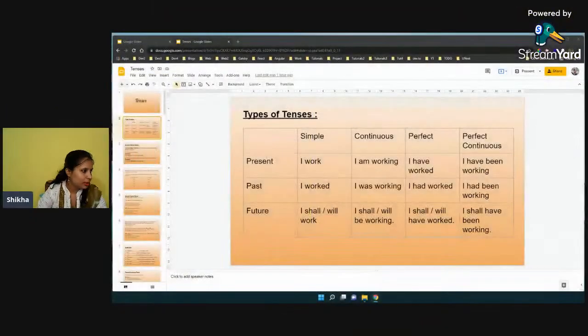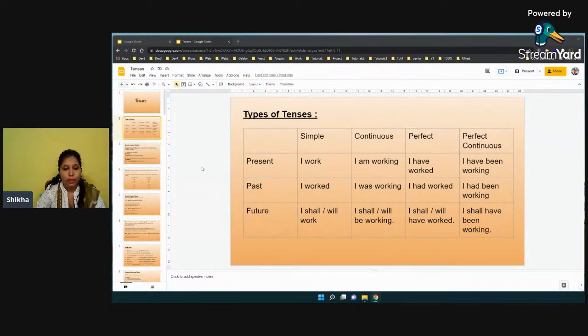So, for the past few days, we are learning tenses, isn't it? We were concentrating on present tense for the last 3 days, and today we are going to learn past tense. So here I will share my screen so that it would be visible to you on YouTube. So, how many types of past tense are there?